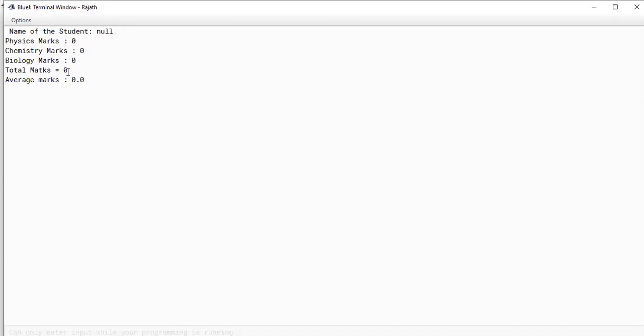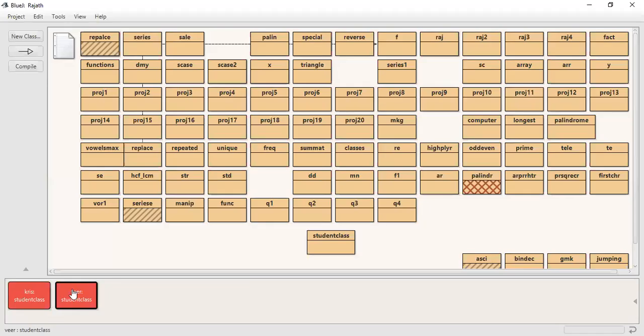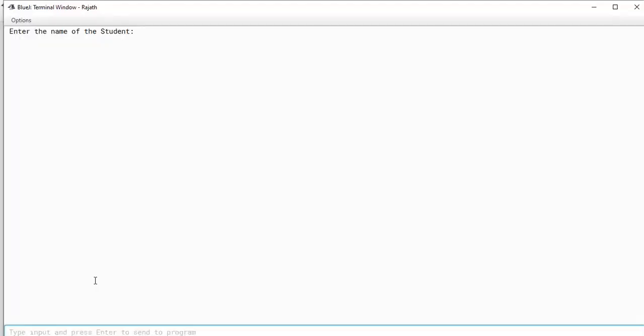He is different. Functions are the same for everyone, but data members are not the same. Now I call accept, and I write Veer Bhare as the name. Then I enter physics, chemistry, bio: 80, 80, 78.